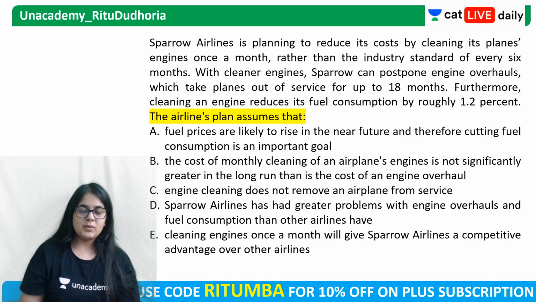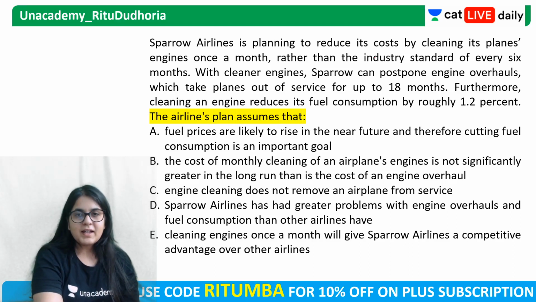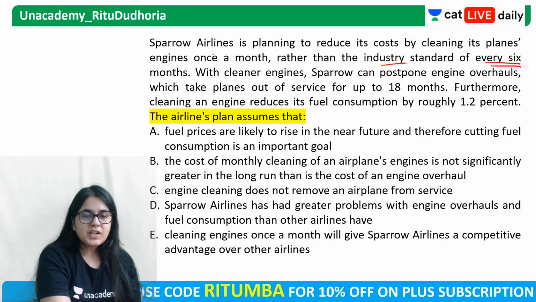Okay, so let's look at a sample question, guys. एक critical reasoning का question लेते हैं and let's analyze this. So Sparrow Airlines is planning to reduce its costs by cleaning its planes engines once a month rather than the industry standard of every 6 months. So industry standard ये है कि all airlines clean their planes engines every 6 months, but Sparrow Airlines is trying to do this once a month, once every month.